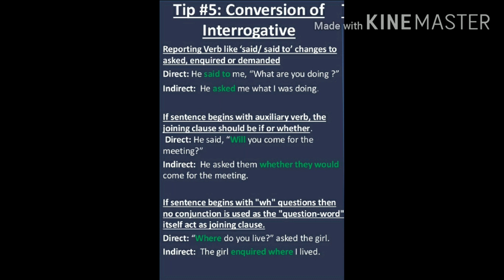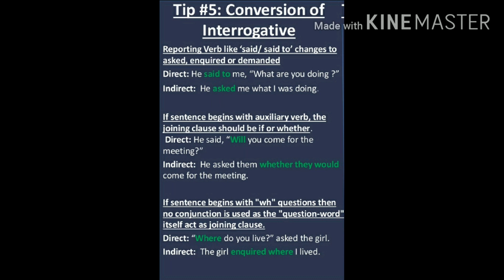And the third tip which you need to remember while conversion of interrogative is, if the content within the quotation marks is beginning with a WH word, WH question words, like who, where, why, when, then no conjunction is used, because we use the same WH word which is given in the question in the indirect statement as a joining clause.